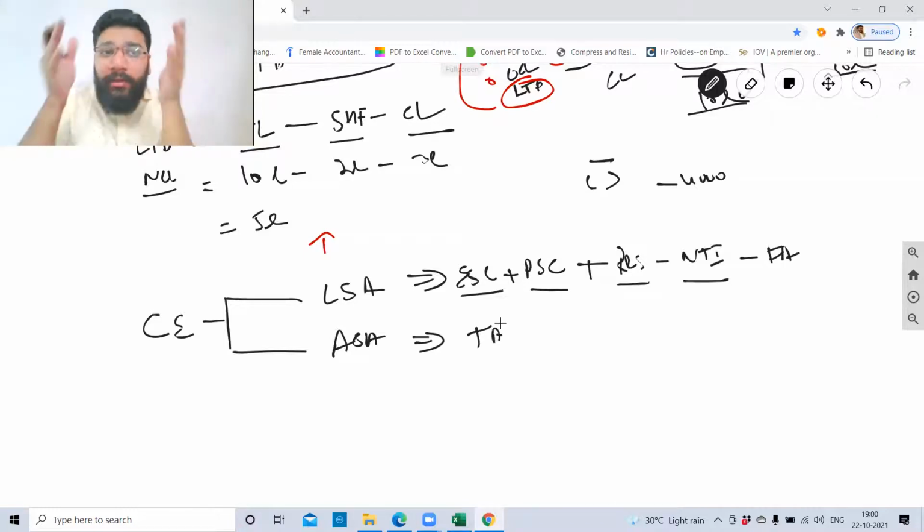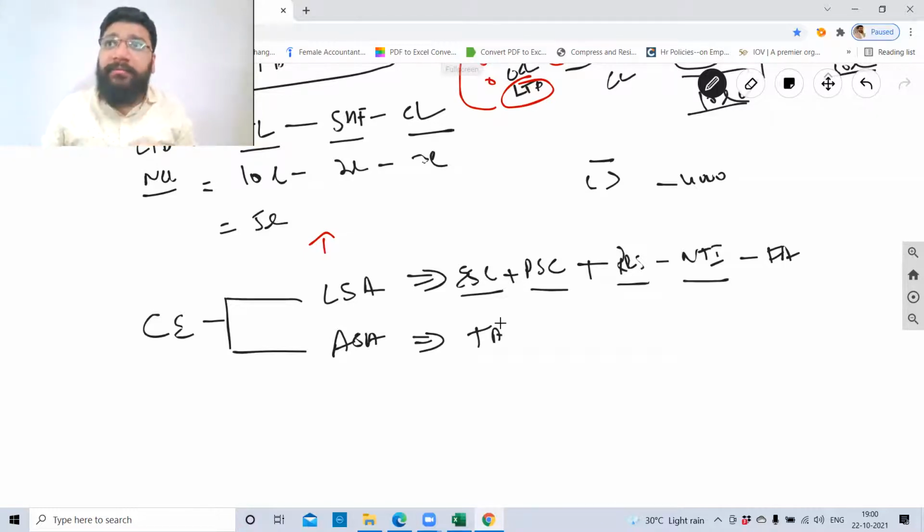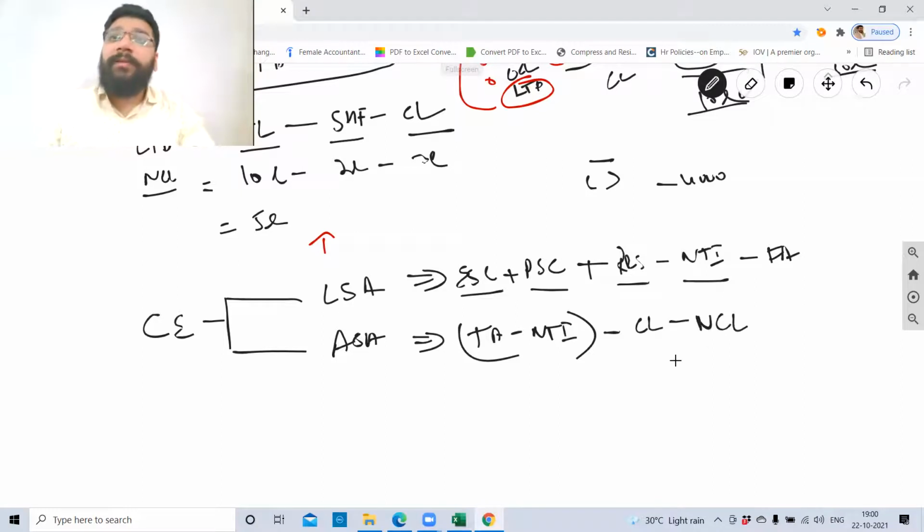Total asset, total of the asset side. From that, you'll minus non-trade investments, minus current liability, minus non-current liability. We studied that accounting equation formula, no? Asset is equal to capital plus liability.